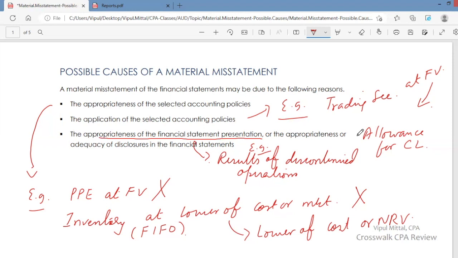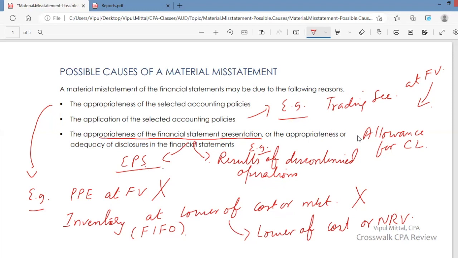Another requirement under US GAAP is the per share amount for income from continuing operations and for net income. So here I'm talking about EPS data. Per share amount for net income is to be presented. Per share amount for income from continuing operation is to be presented on the face of the income statement.